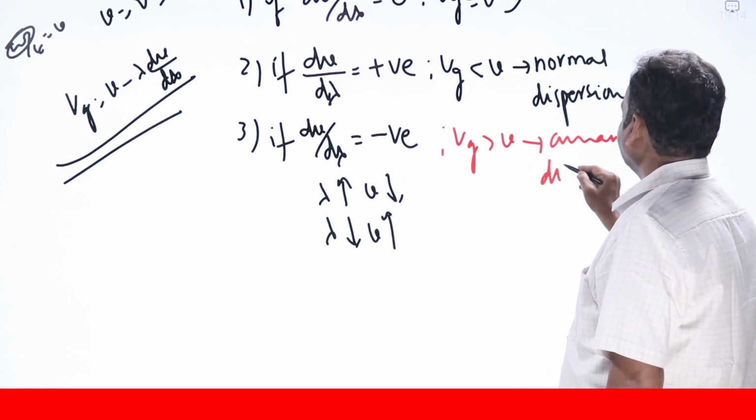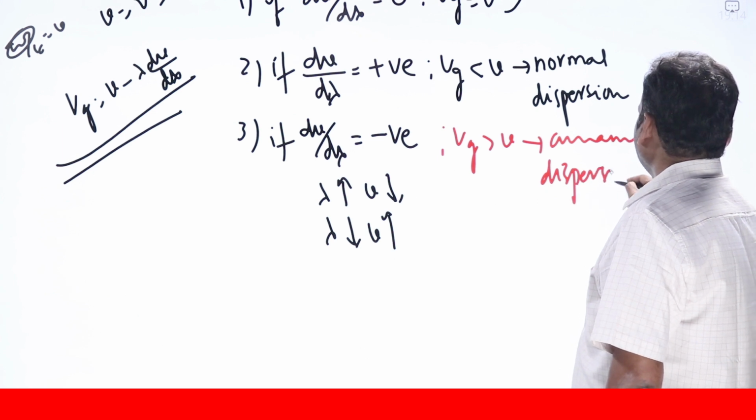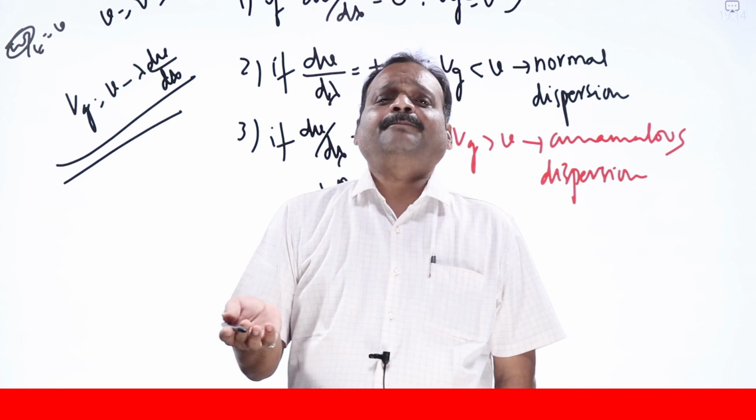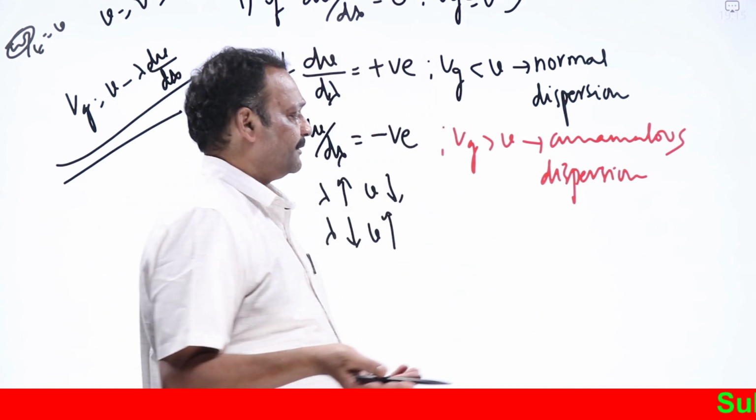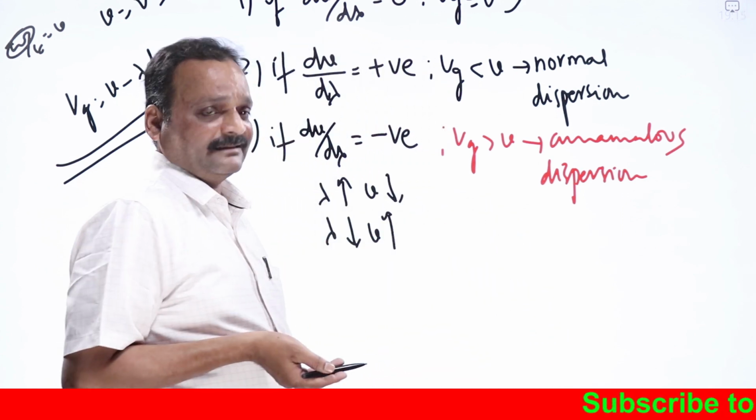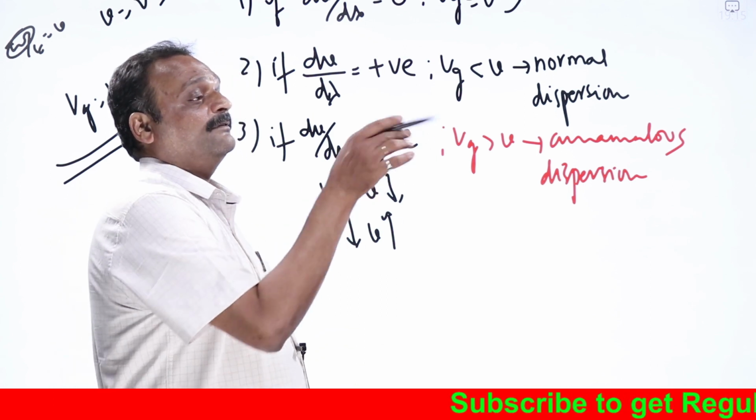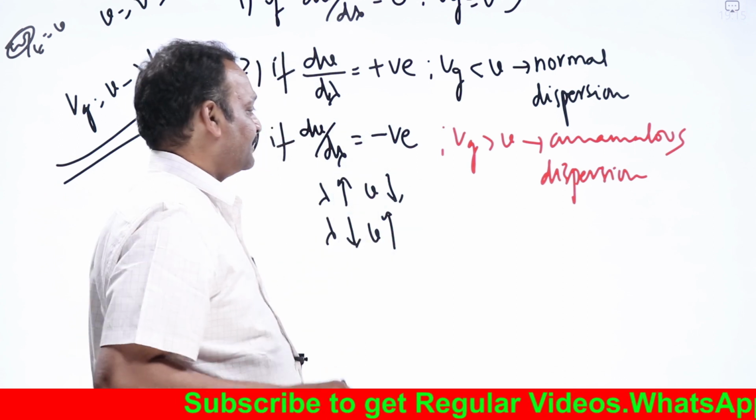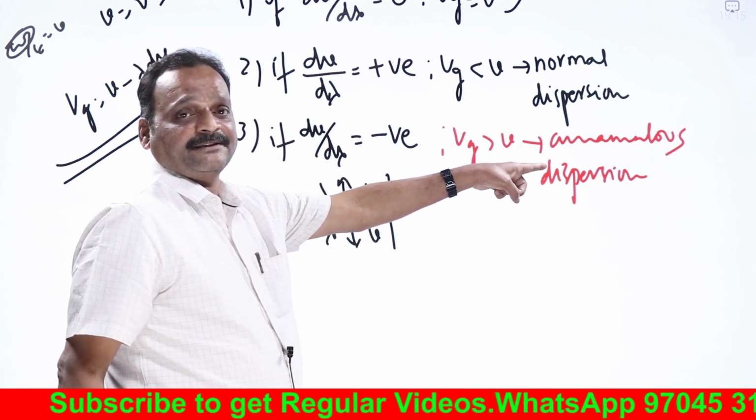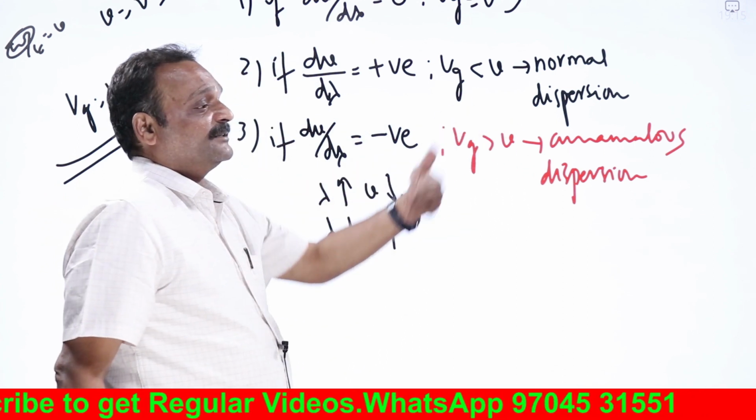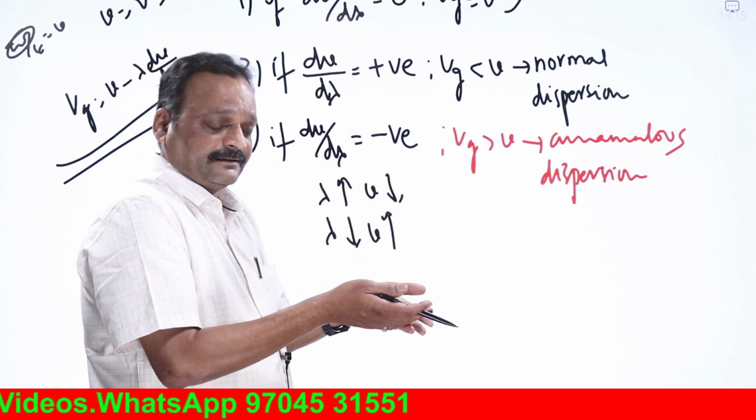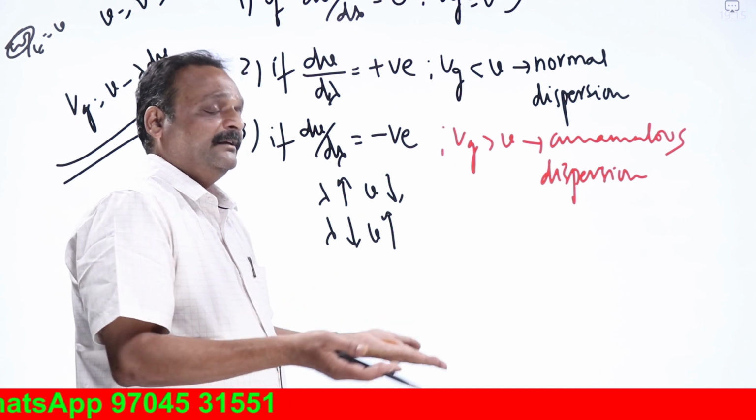Anomalous means what? Abnormal. Normal, anomalous. Anomalous means abnormal dispersion. Higher wavelengths are traveling with lesser velocities, meaning higher frequencies travel with higher velocities and lesser frequencies travel with lesser velocities. That gives rise to anomalous dispersion. So whether the medium is dispersive or not depends on dv by d lambda. If all wavelengths travel with the same velocity, the medium is non-dispersive.